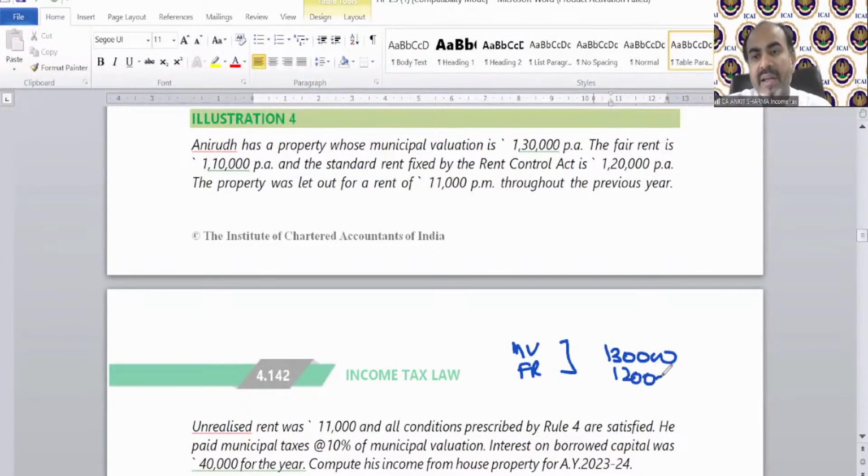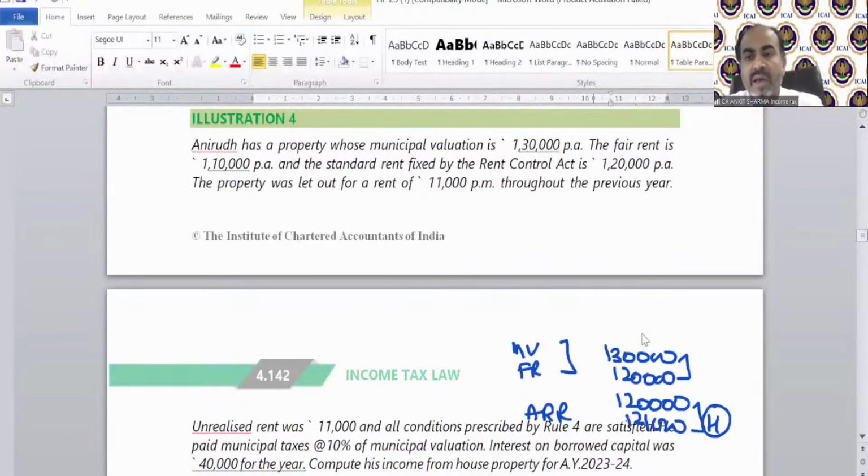120 is the rent as per the Standard Rent Act. So this is 1,20,000. Case E says just compare it with the actual rent received. So the total rent was 11,000 per month. For the full year, it will be 1,32,000. And 1 month's rent was unrealized, 11,000 rupees. So that will be 1,21,000. Whichever is higher is 121. Your question has been solved. That's it. Finish. 121 will be your GAV.